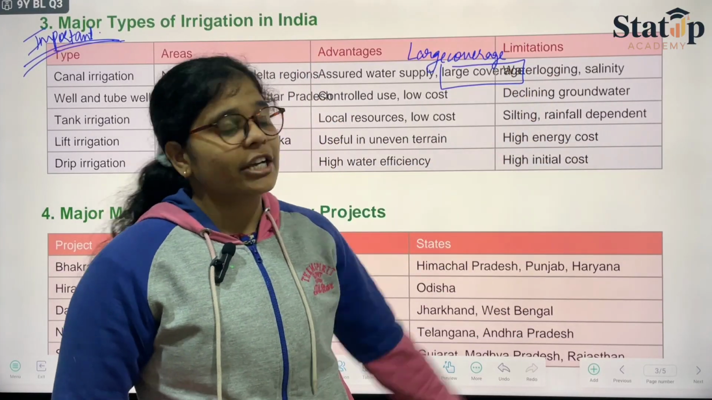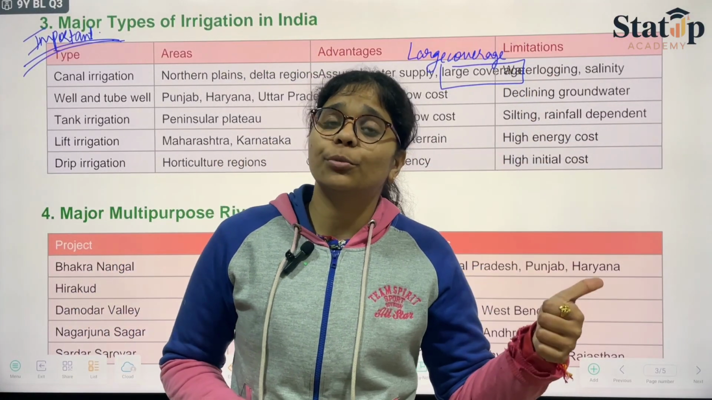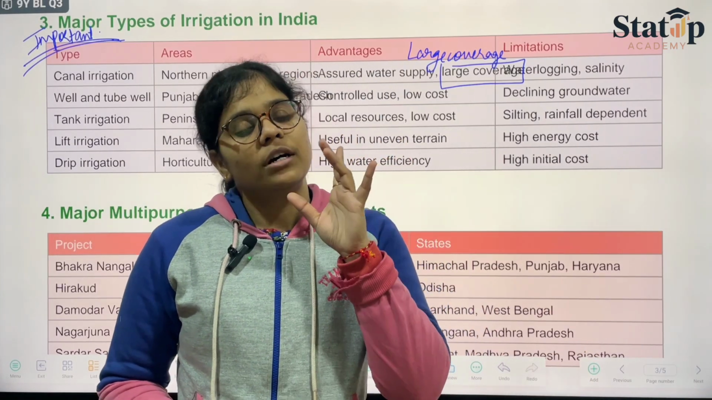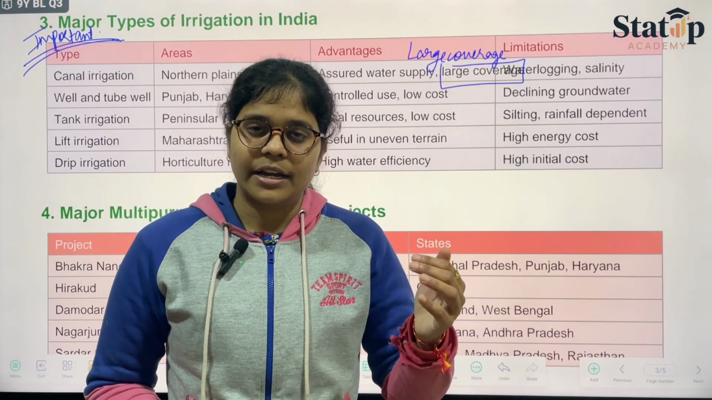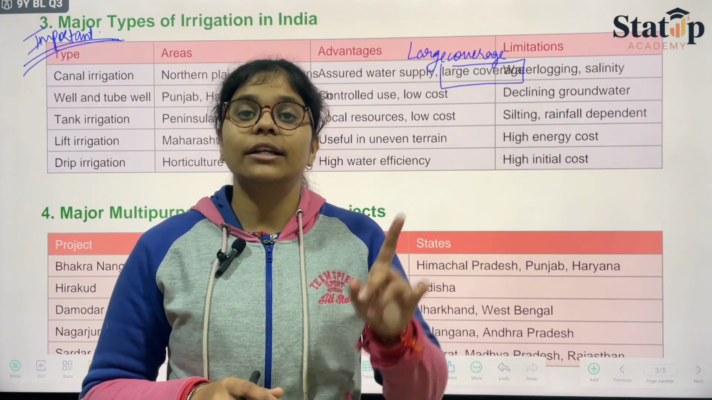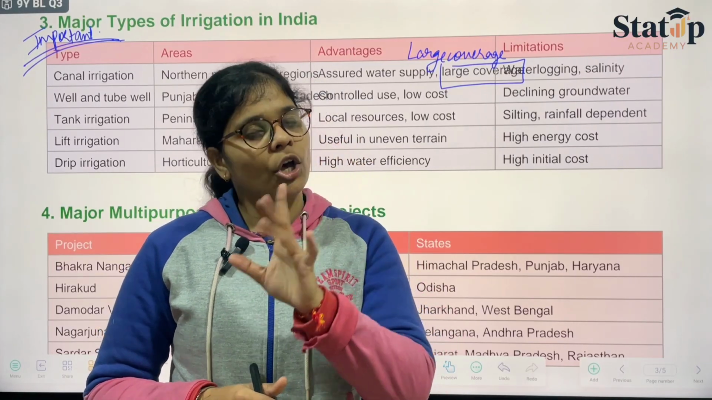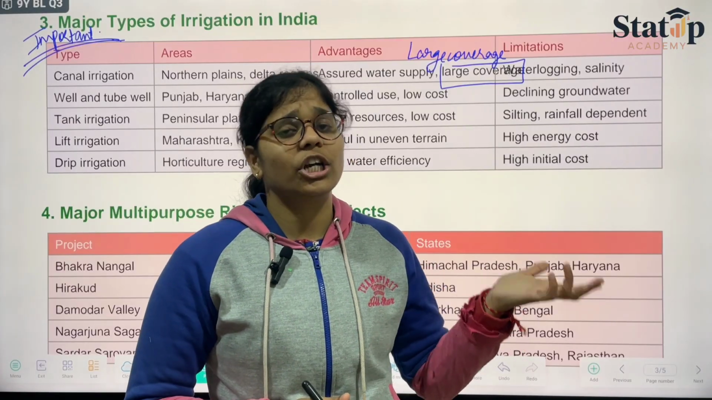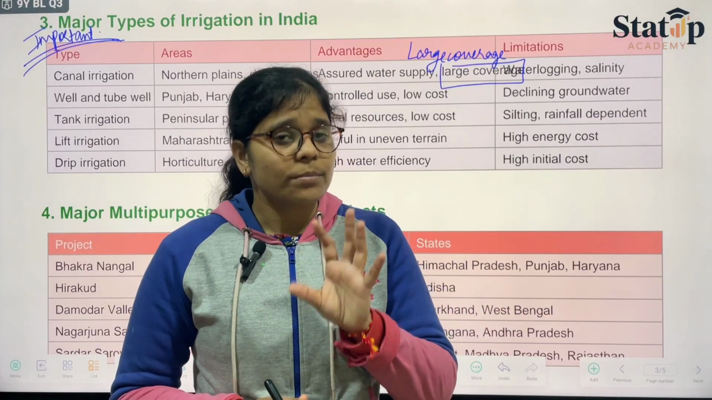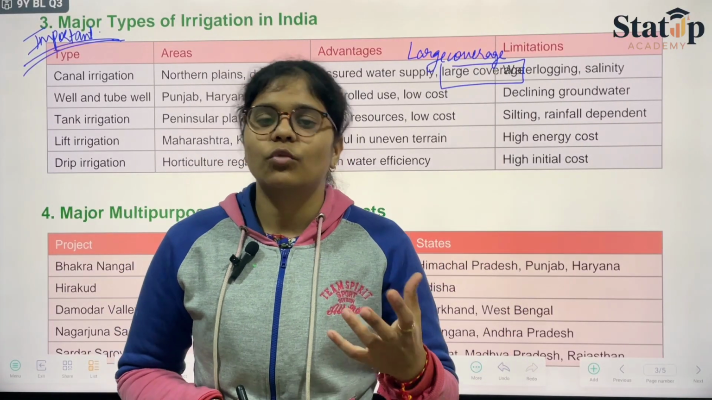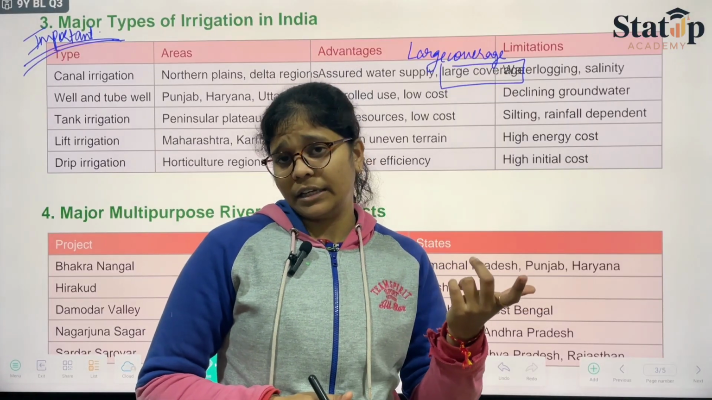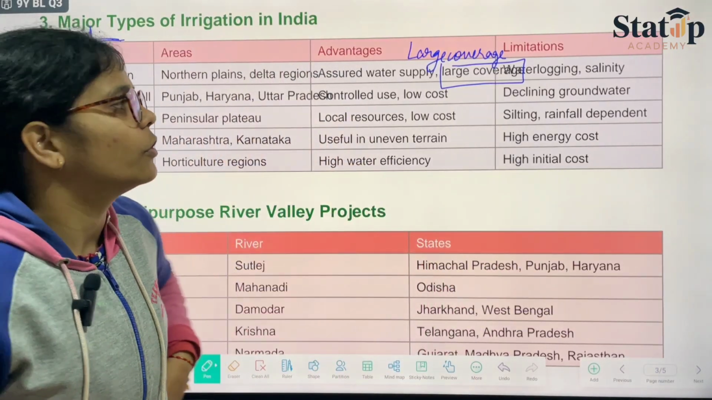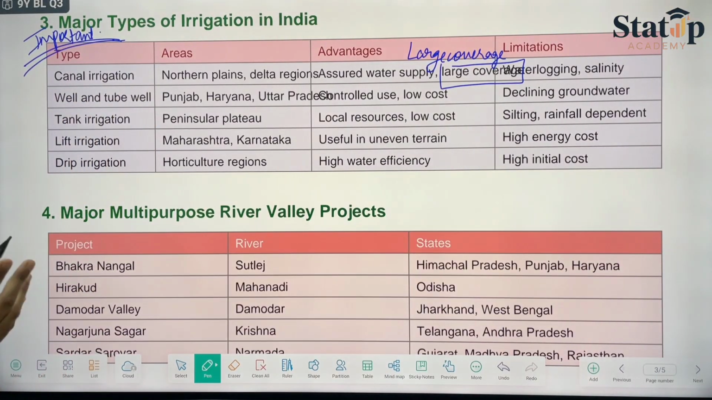So what are its limitations? Salinity could be there: the water that has been provided could be composed of salt, making it saline, and the deposits of the salt can contaminate your crops. This is basically the limitation. Another way the soil and crops can be destroyed is waterlogging. So waterlogging is again a particular thing that could be a limitation for certain types of irrigation.